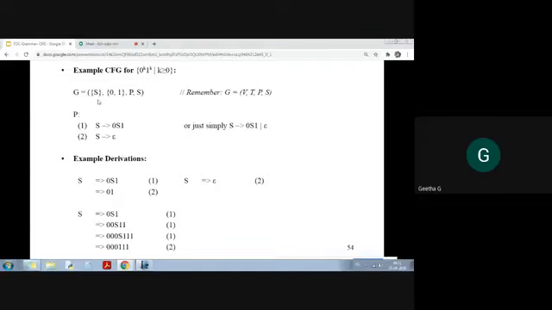G has only one non-terminal symbol, that is S. T is 0 and 1, those are terminal symbols. And the production rules we are describing, S is the start symbol. So S tends to 0 S 1, that is similar to the example we have seen. And since it starts from 0, I have to include epsilon. So I have written S tends to epsilon. So this is going to be enough. The first minimum length string is S tends to epsilon, that is the first string in your language.